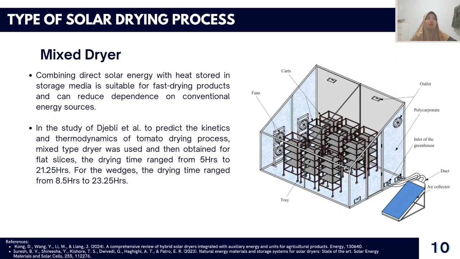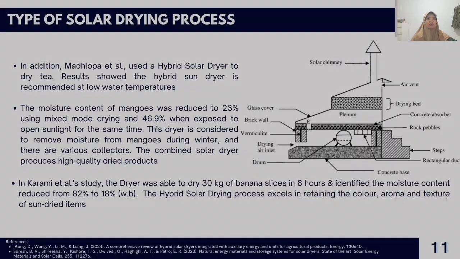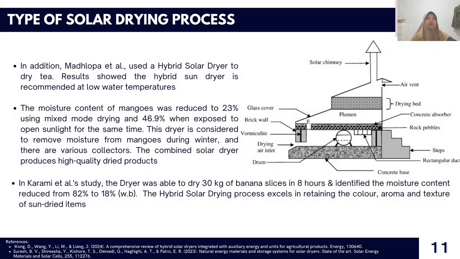The drying time ranged from 5 hours to 21.25 hours. For the wedges, the drying time ranged from 8.5 hours to 23.25 hours. In addition, Metlopa et al. used a hybrid solar dryer to dry tea. Results showed the hybrid sun dryer is recommended at low water temperatures.